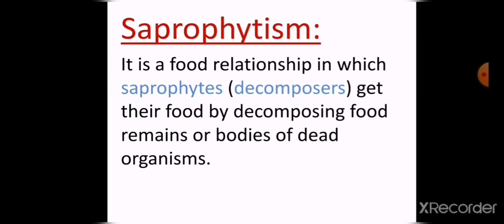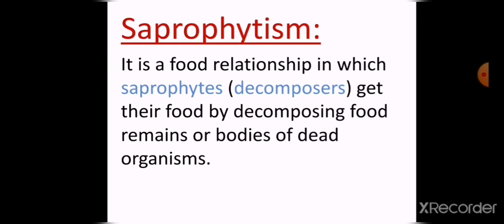Saprophytism means the food relationship in which the saprophytes, or decomposers, get their food by decomposing the decayed food remains and the dead bodies of the organisms. So saprophytism means the food relationship in which the saprophytes or decomposers get their food by decomposing the decayed food remains and the dead bodies.